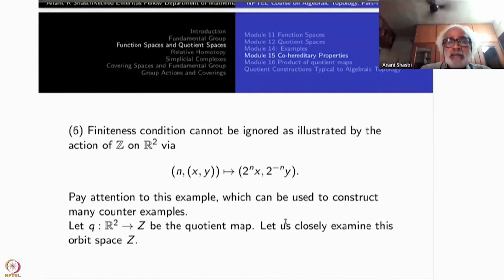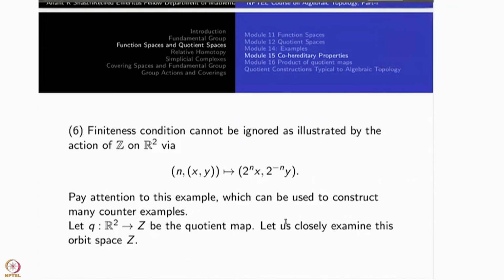Let us write the quotient map from R2 to Z, which is a quotient space here. Okay, the quotient map. You can write Q of (x, y) to denote the orbit space also, whichever one you like, or just write bracket (x, y). So I will use both of them here.